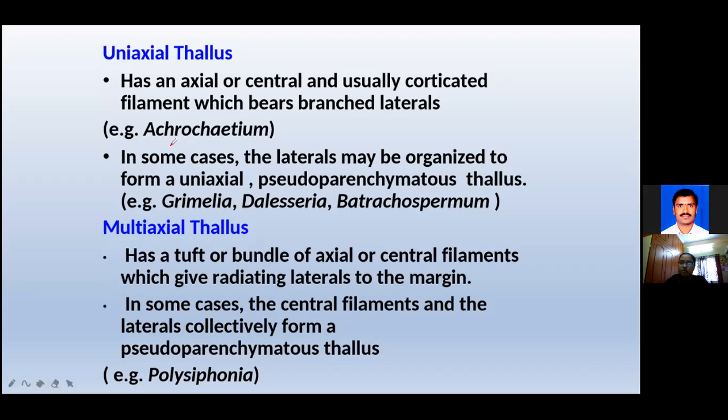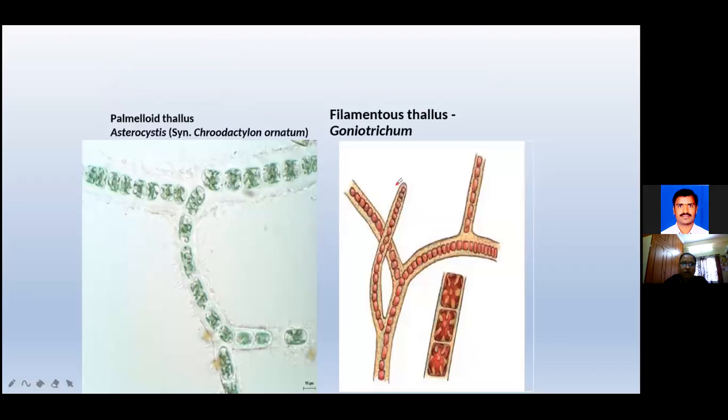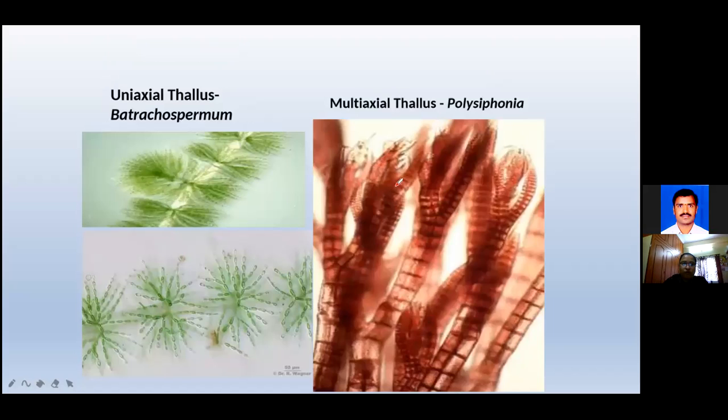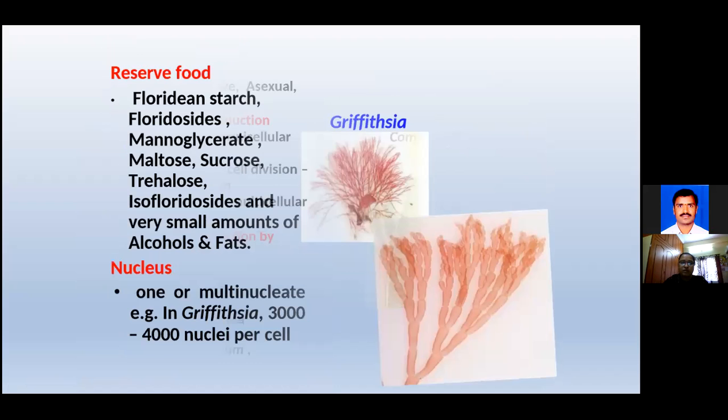Many siphonous tubes are present in the plant body. That's why the name is Polysiphonia. The body structure is around the central siphonous. Wait, where is the diagram? One minute, girls. I'll show the diagram.